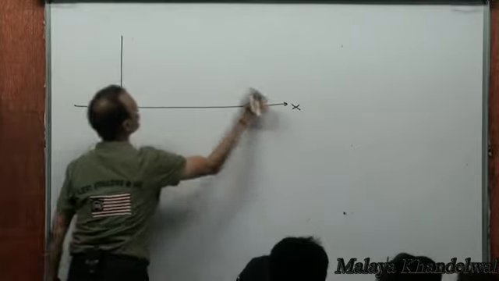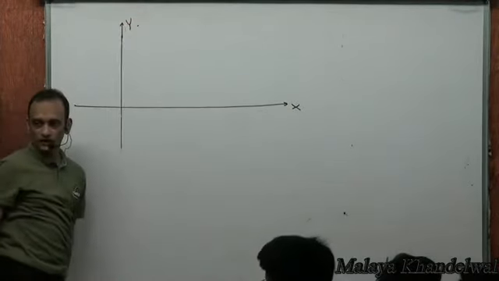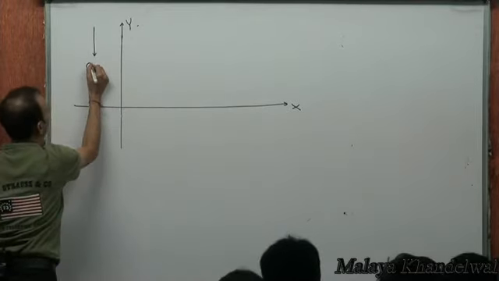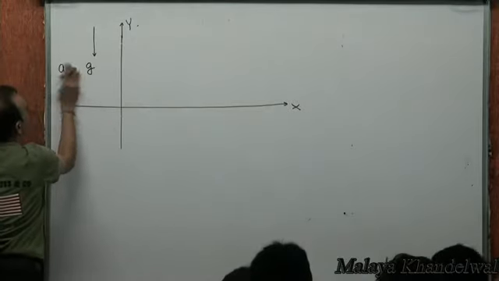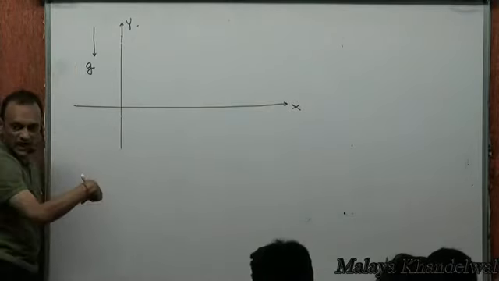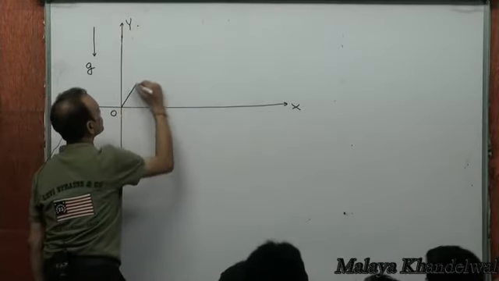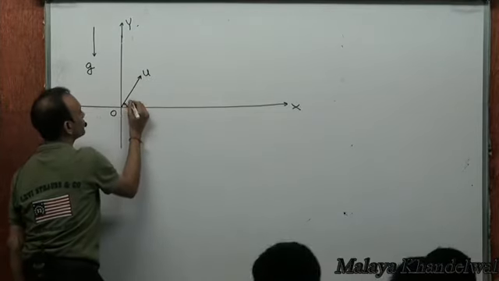In the gravitational force field, where there is g in the downward direction, ay is minus g, downwards, and a particle is launched with a velocity u at an angle theta.